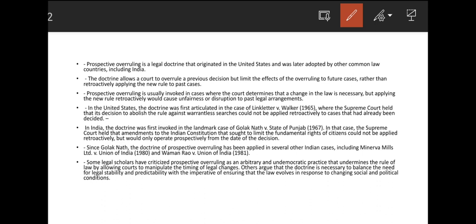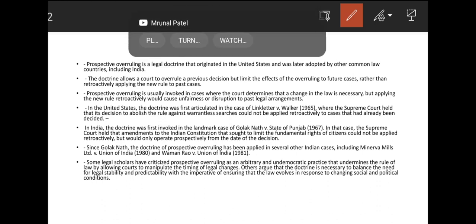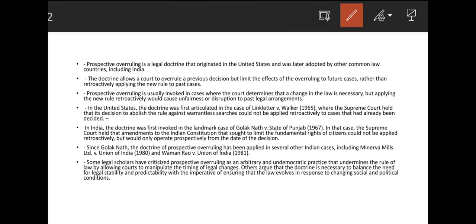In the Golaknath case, it said that the parliament cannot amend the fundamental rights, or that constitutional amendment acts are not laws considered under Article 13. So it was basically against the 17th Constitutional Amendment Act, but it was not applied retroactively to the law passed in 1953.